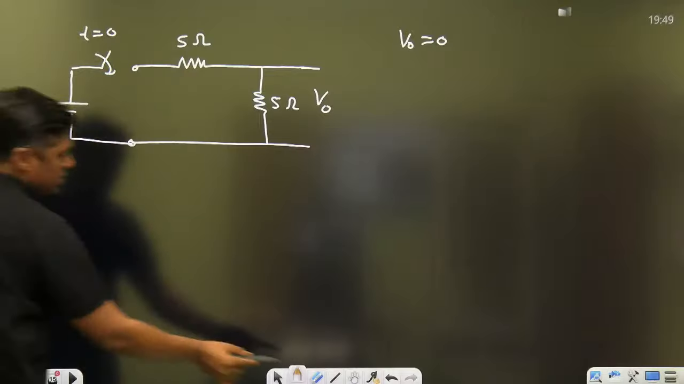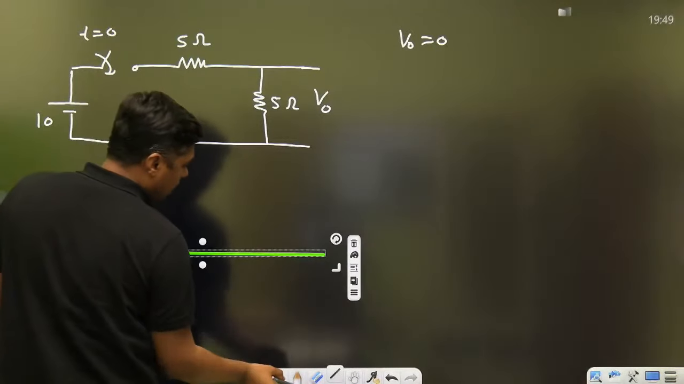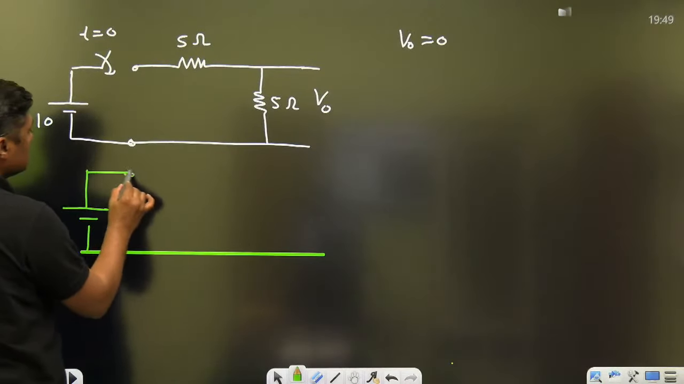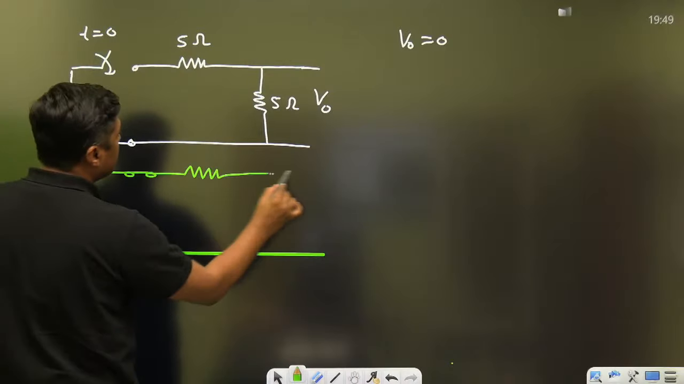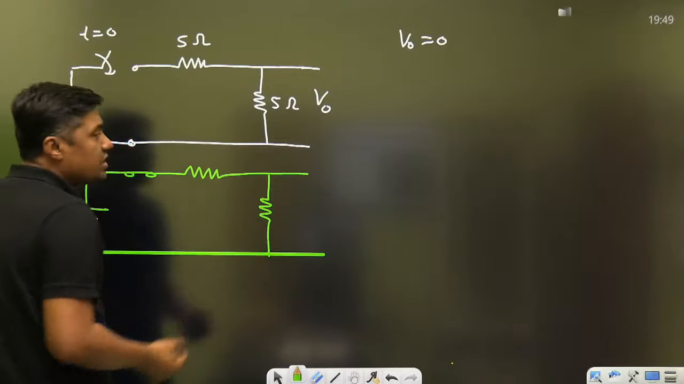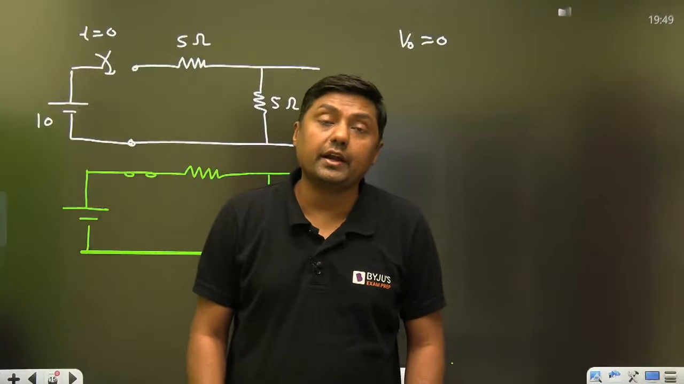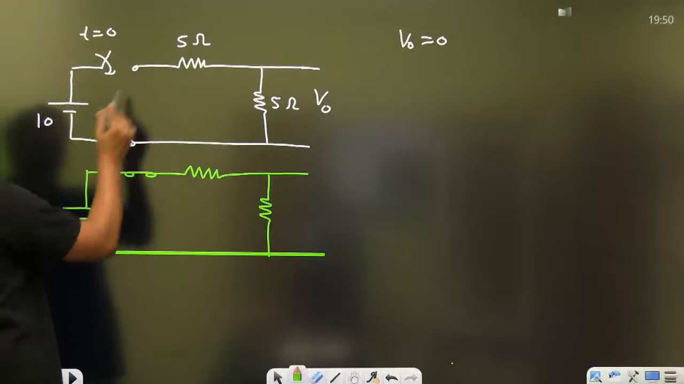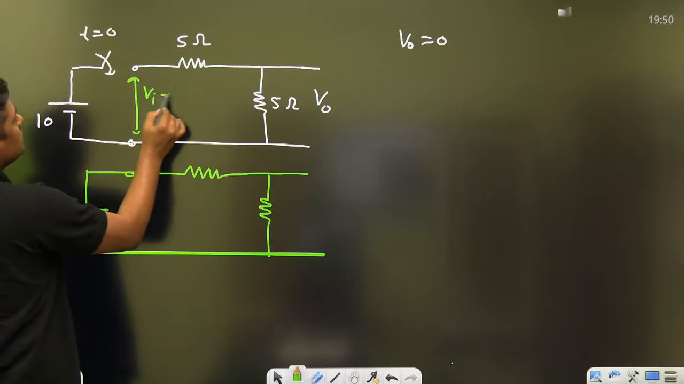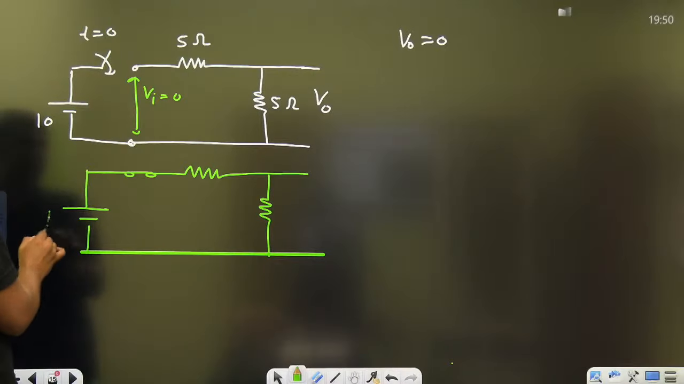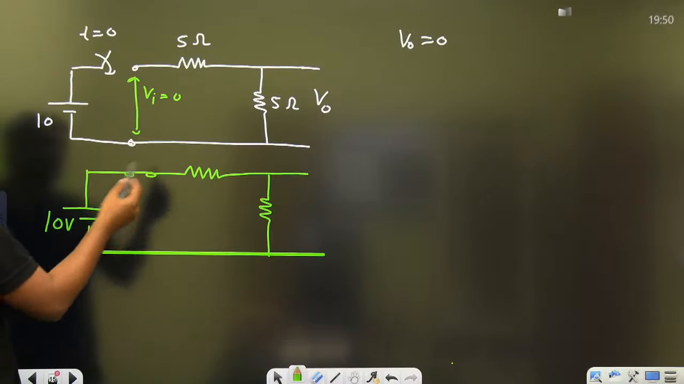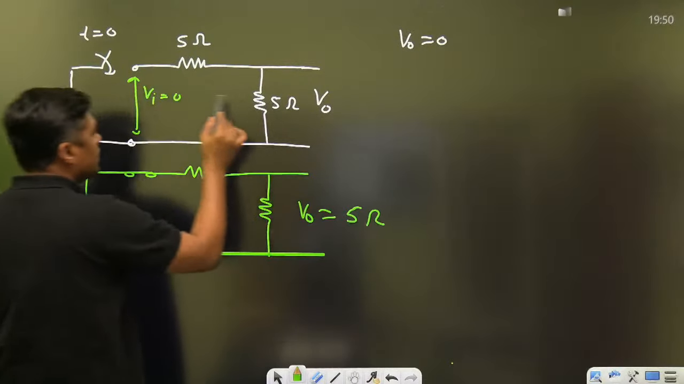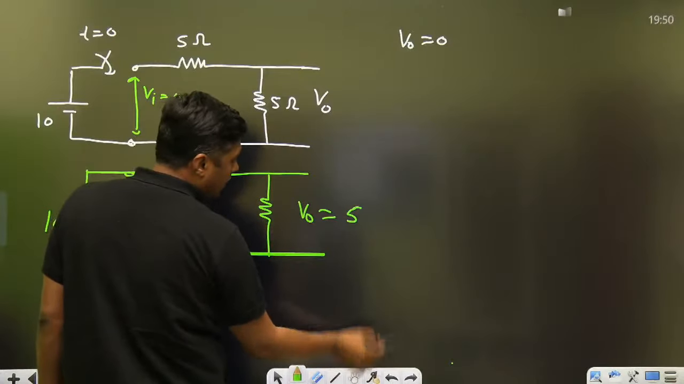When we are closing the switch, then this 10 volt is applied in the circuit, and the resistor allows sudden change of voltage as well as sudden change of current. Then what will be the output voltage? Initially, what was the input? 0 here. But when we close the switch, the input will rise to 10 volt. When the input rises to 10 volt, the V0 will suddenly rise to 5 volt. According to the voltage division rule, the output will become 5 volt.